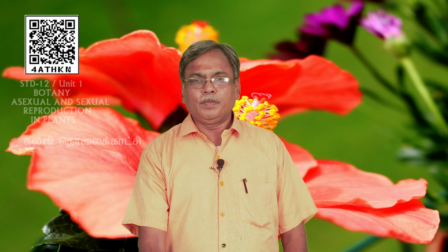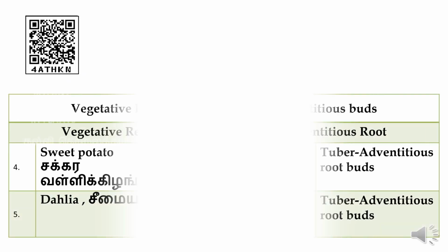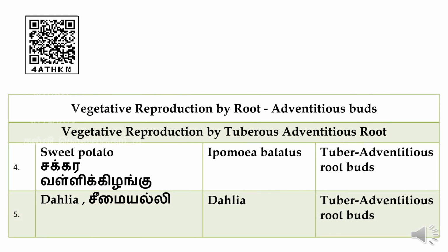Here, whenever we use tuberous in botany, especially in morphology, it refers to some storage organs being present. So if the storage organ starts producing a new plant, then it is called vegetative reproduction by tuberous adventitious root. Sweet potato is an example. Its scientific name is Ipomoea batatas. Dahlia, its scientific name, the genus name is Dahlia itself. Both reproduce by tuberous adventitious root.